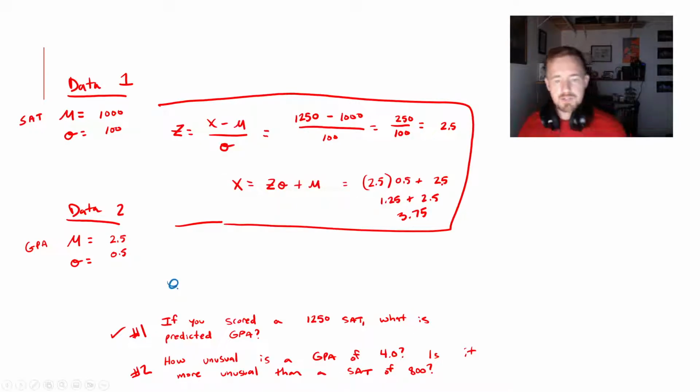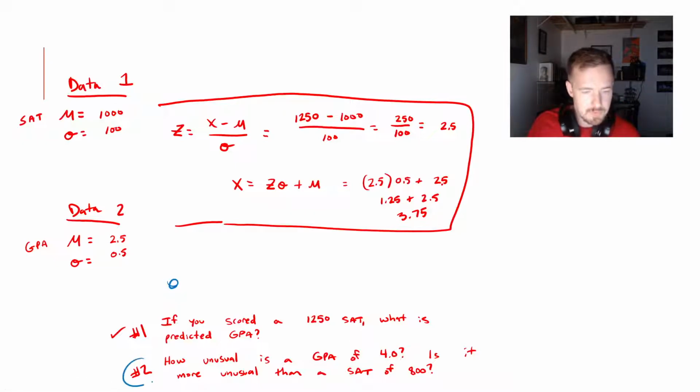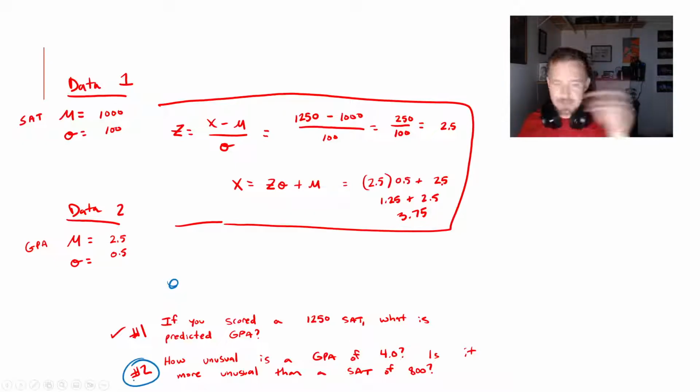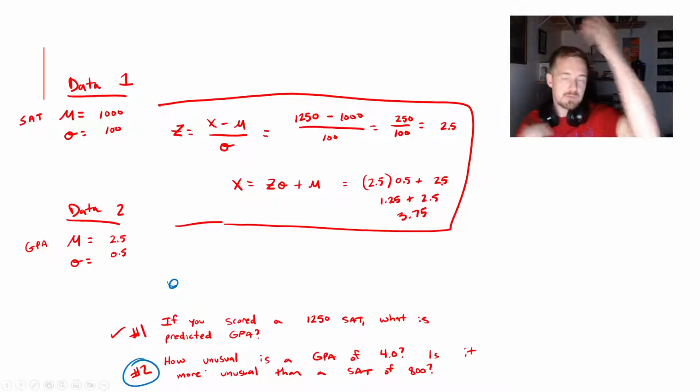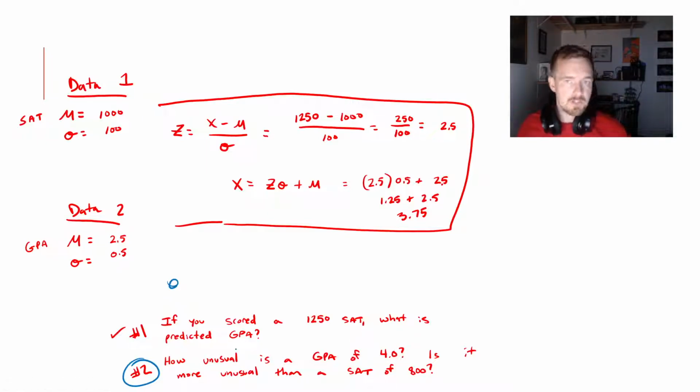Okay, great. So this will be for question number 2, which will be in blue. Alright, so how do I do this? How unusual is a GPA of 4.0? Is it more unusual than an SAT of 800? Because I'm talking about unusualness, the probability of something, I'm going to refer to the empirical rule.